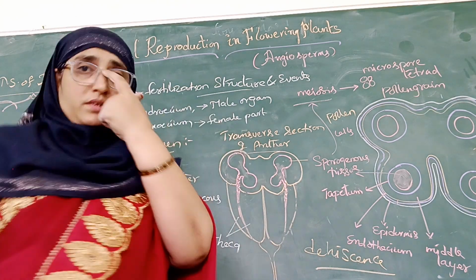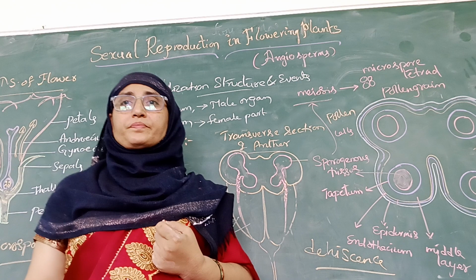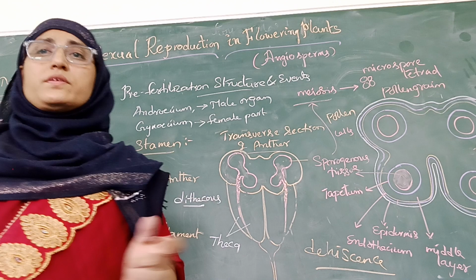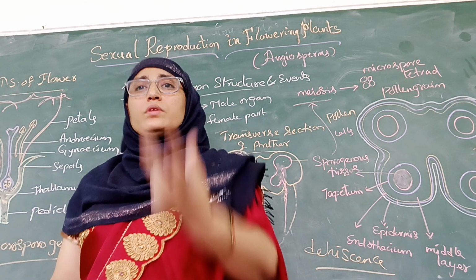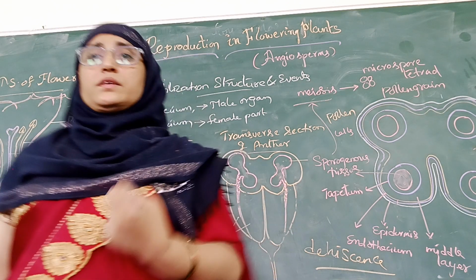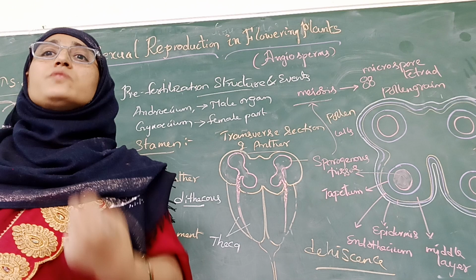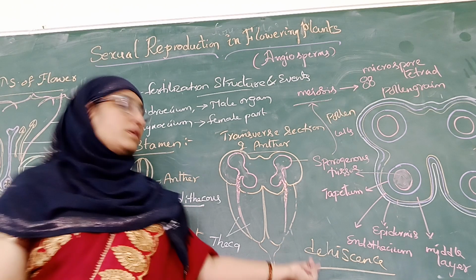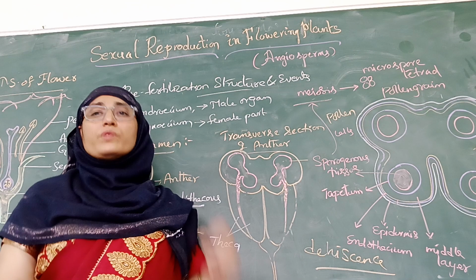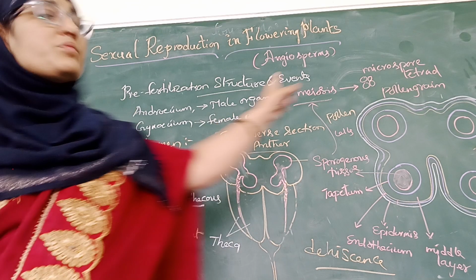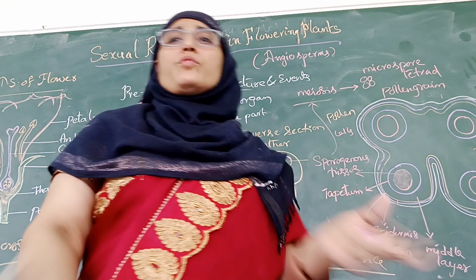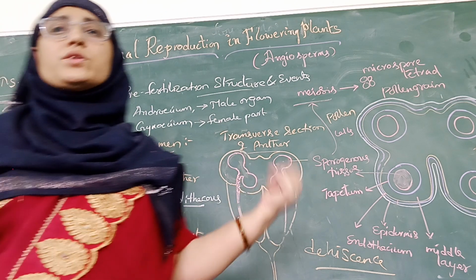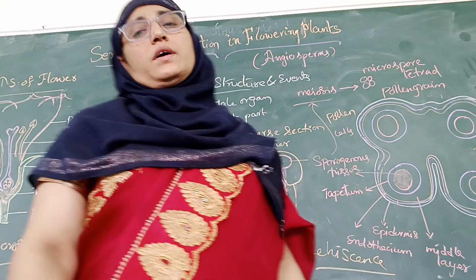Dehiscence is nothing but, when the anther gets matured, certain changes take place in the anther. Cellular differentiation takes place, and there is also a decrease in water content, and finally it leads to the release of the pollen grain from the anther. This is what is called dehiscence of anther. So with the dehiscence of anther, what happens? Several thousands of pollen grains, whatever pollen grains are formed within the microsporangium, are released out of the anther.